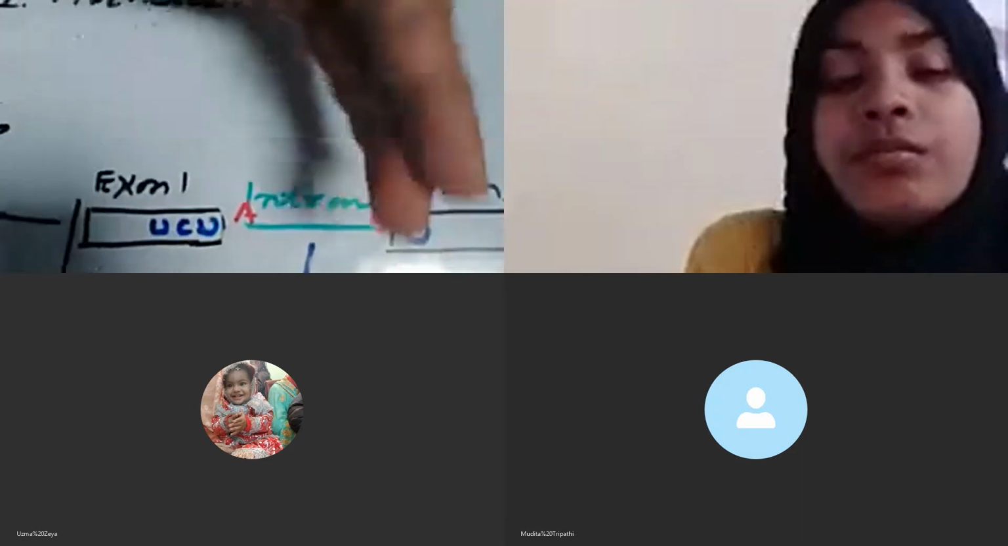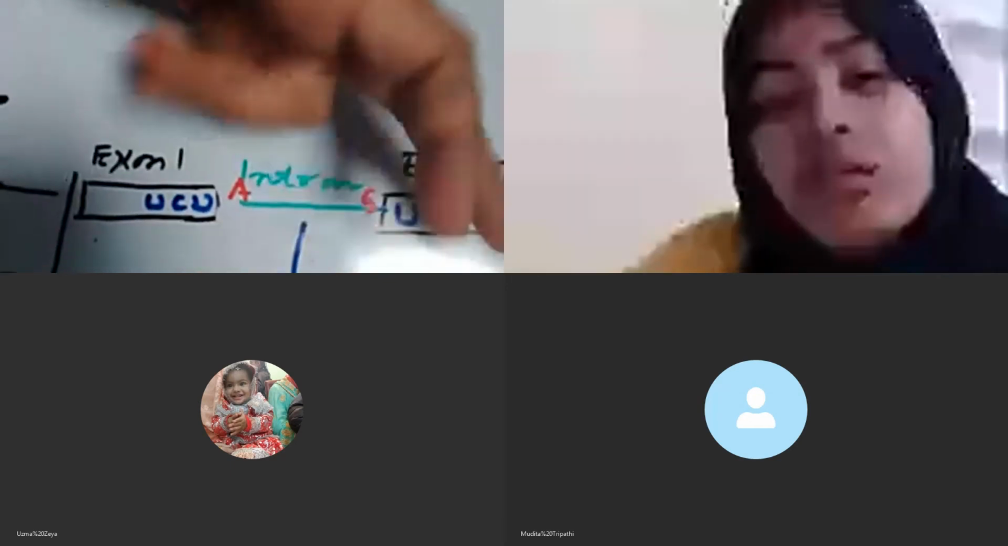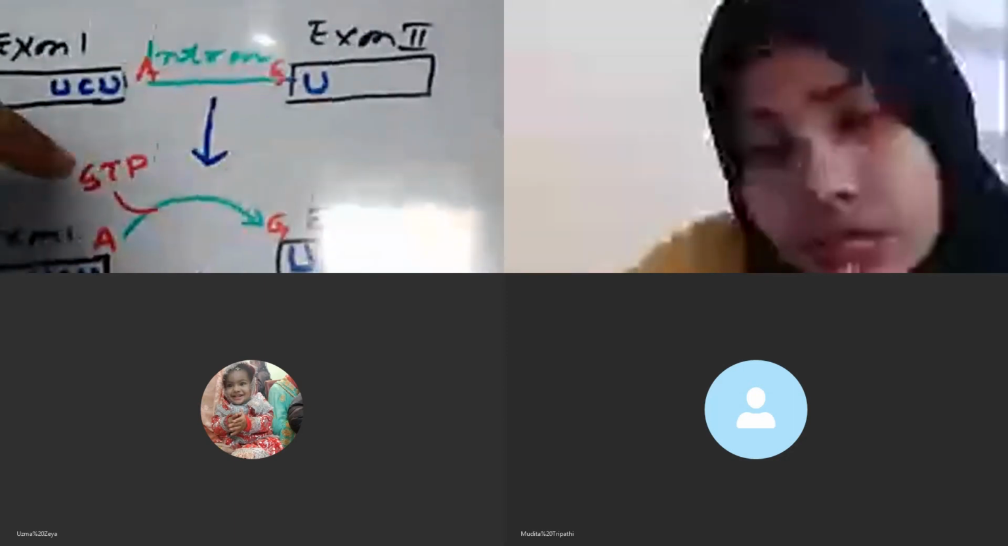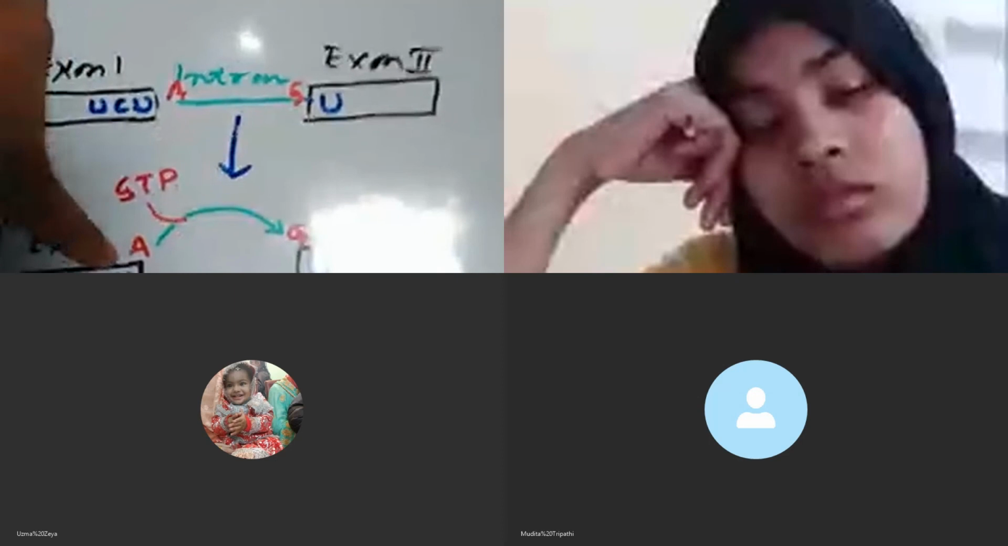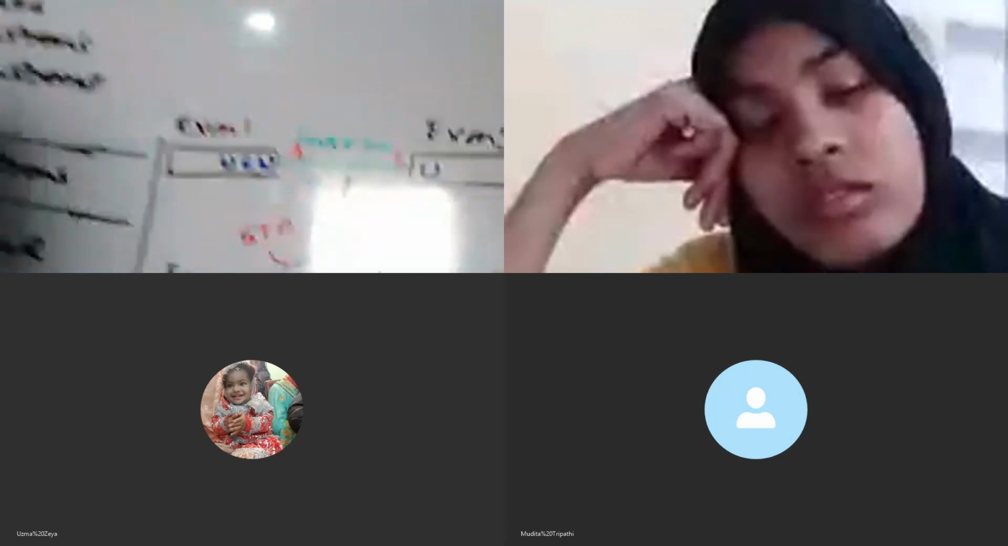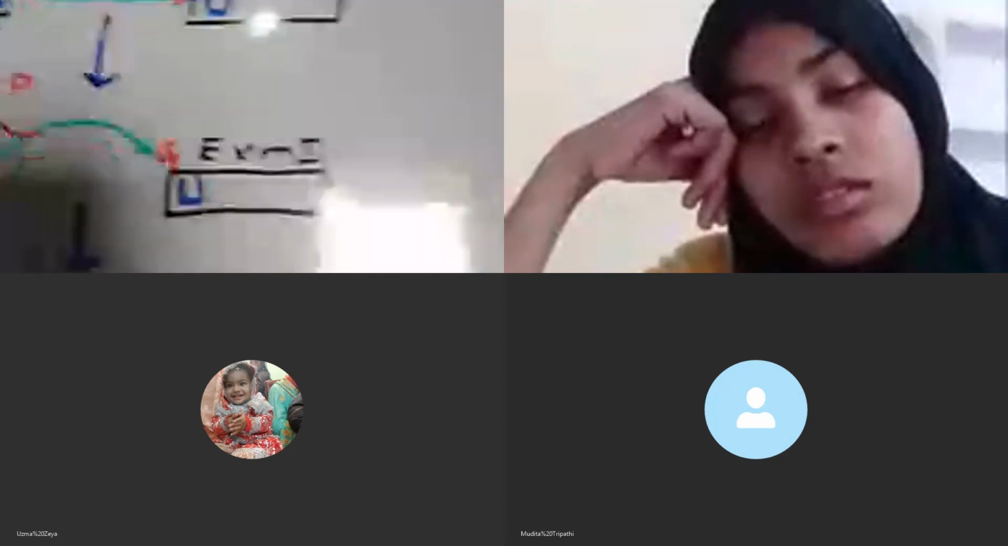What happens? How does this excision of intron and joining of two exons take place? Look, at first a GTP molecule is required for this process, and this GTP molecule binds at the 5' end of this intron. Look here, A, and what happens in the third diagram? Look here, this